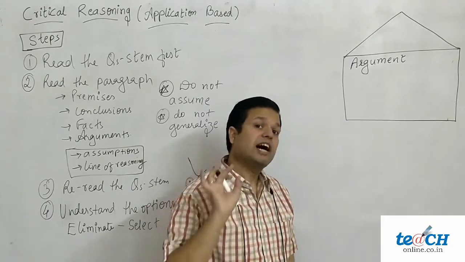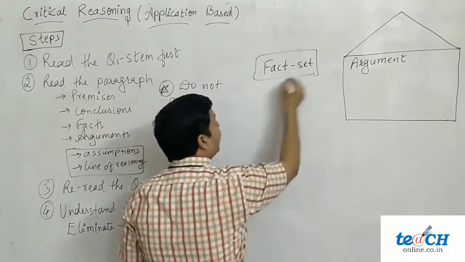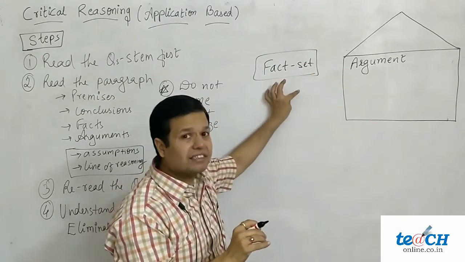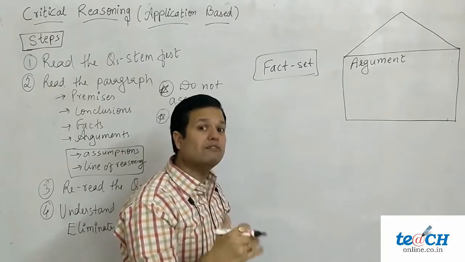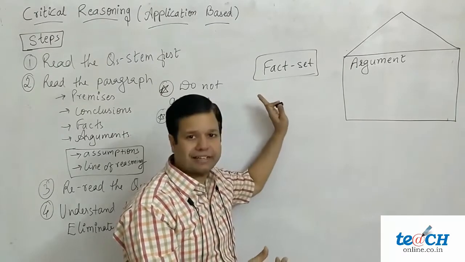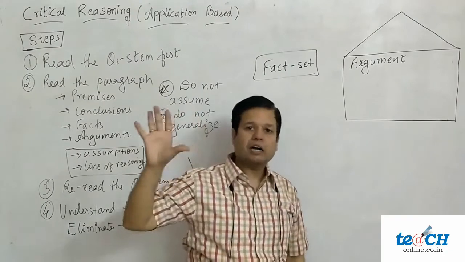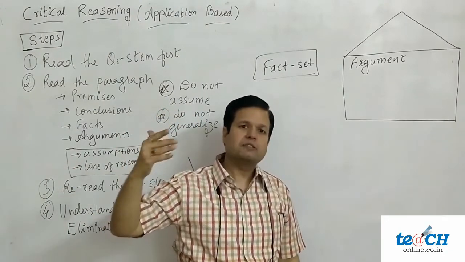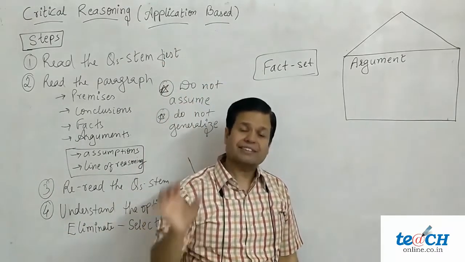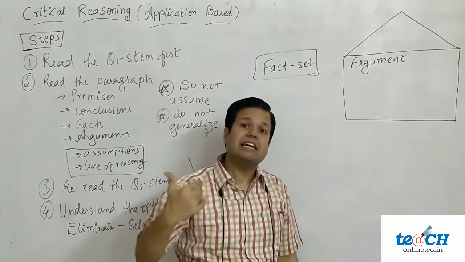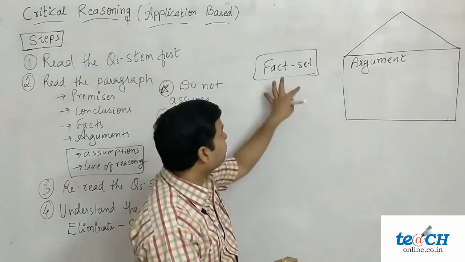Now, we should differentiate argument from fact set. In case of a fact set, or simply facts, we just state them, we don't infer or support something from these facts. These facts are stated and just given. For example, in Agra, you can visit many places. Taj Mahal is one among them. Taj Mahal was built by Shah Jahan. Now, these all are facts. These facts are given and nothing is inferred from this. Nothing is supported from them. So, this is a fact set.